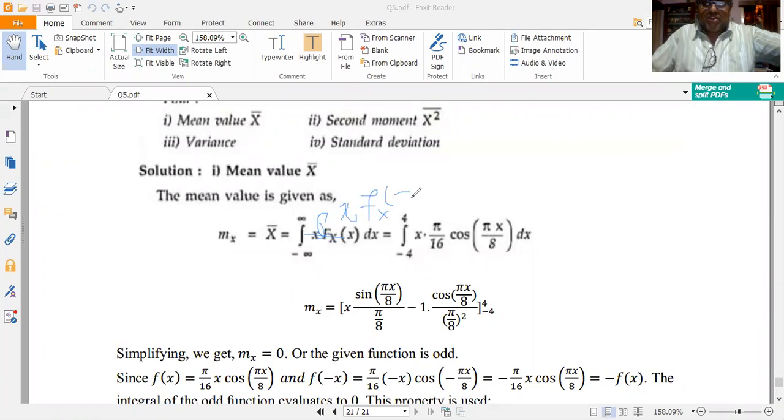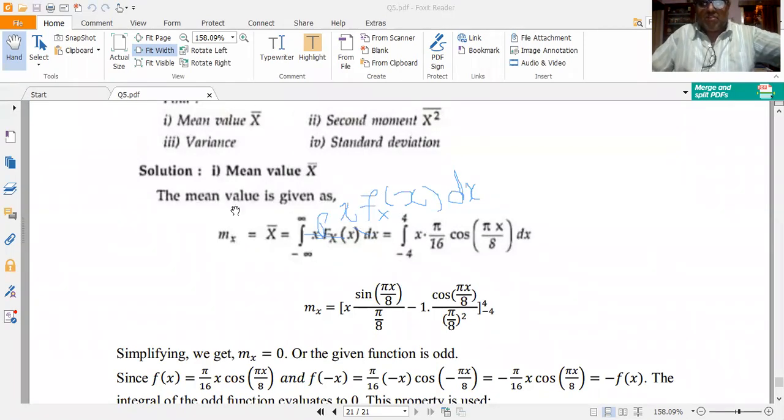So mX is equal to integral minus infinity to plus infinity x f_X(x) dx. Here this f should be small, because if I write capital it amounts to a different thing. Since I'm integrating after multiplying the PDF with x, that's why this f should be a small letter.